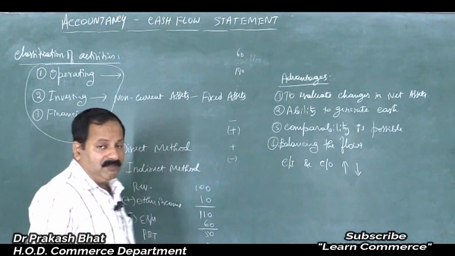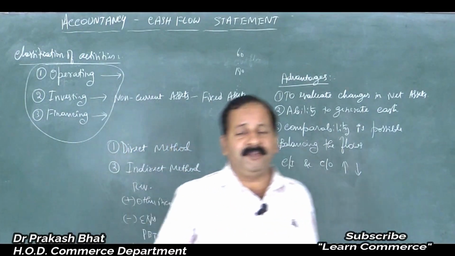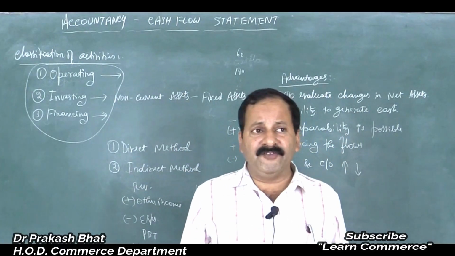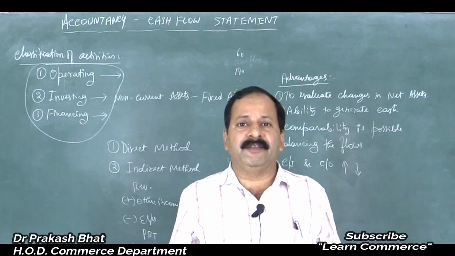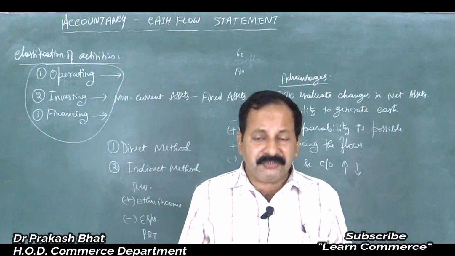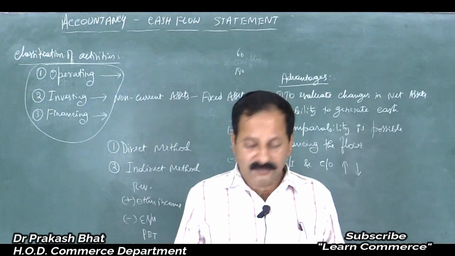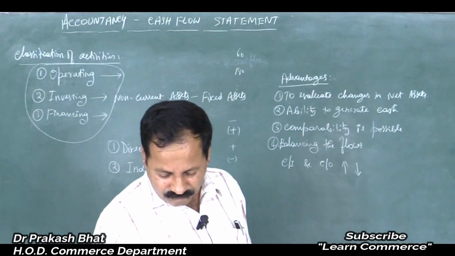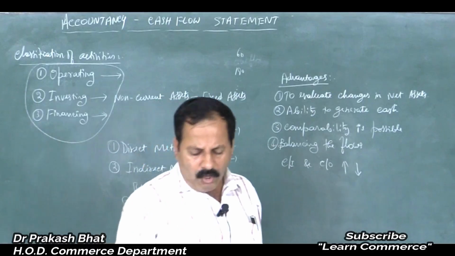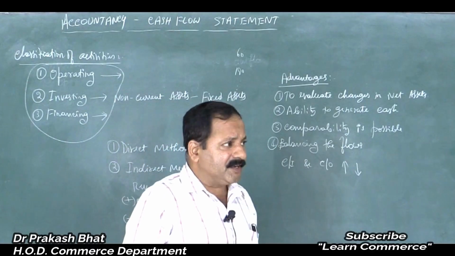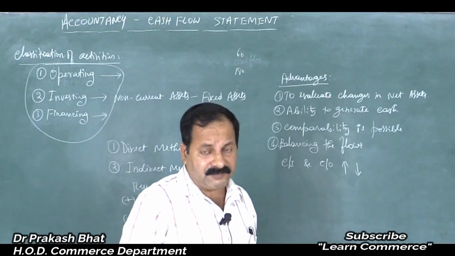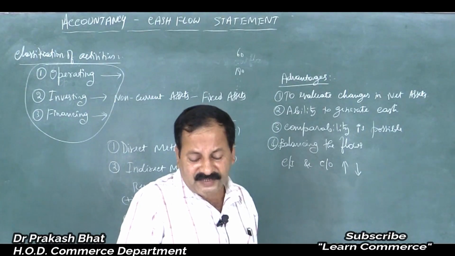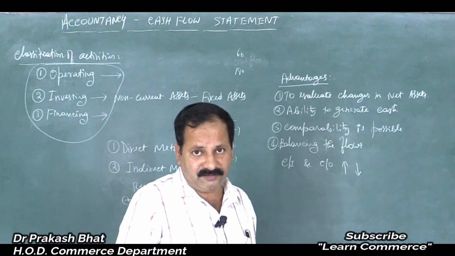We will start from the end and we will come to the beginning. Direct method is we will start from the beginning and we will reach up to the end. What is the ultimate result, isn't it? So these are the two different methods. Then operating activities. What are the items that are included in operating activities? That is very, very important to know. There are two parts, cash inflows and cash outflows, correct?